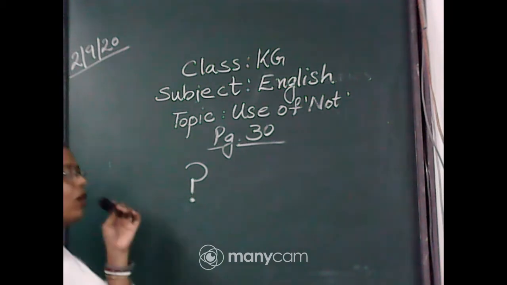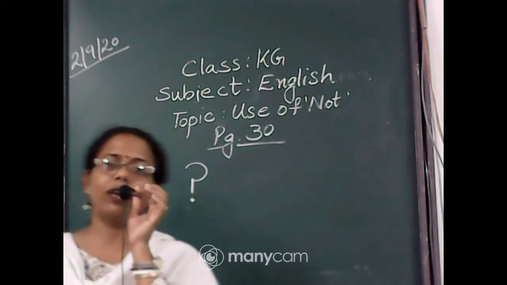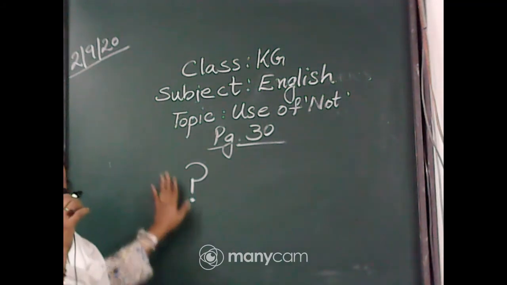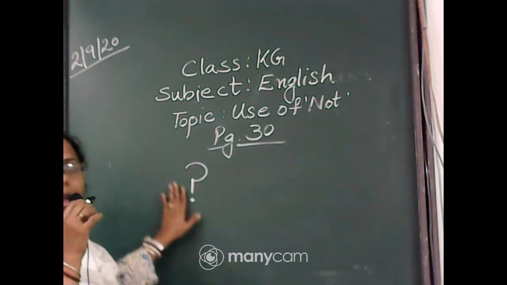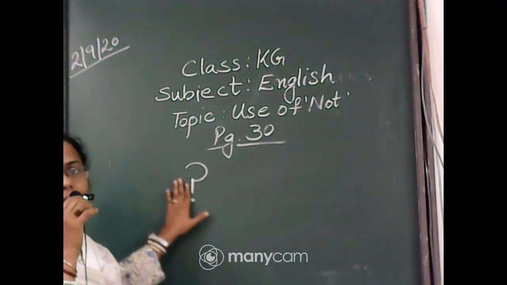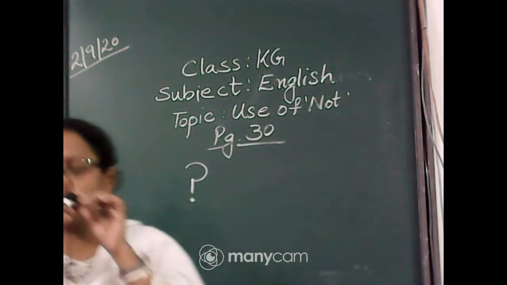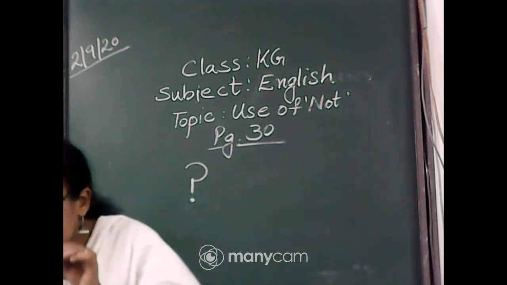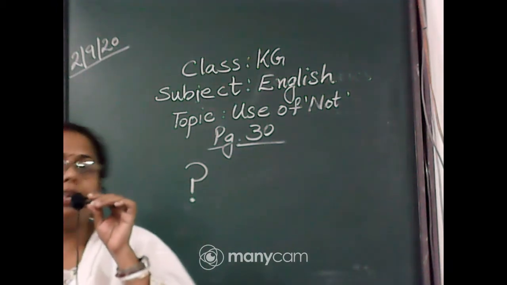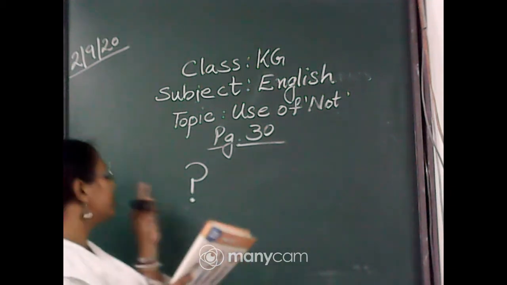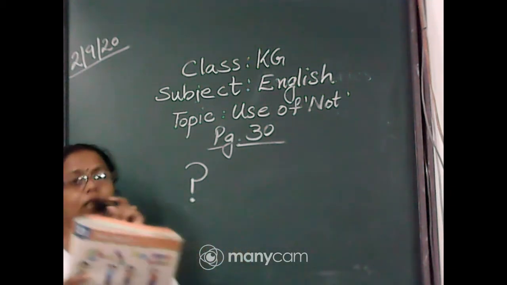This is one of the punctuation signs. At a basic stage we pronounce it as question mark, but it is known as the interrogative mark. If you are asking a question to someone, your question ends with a question mark.